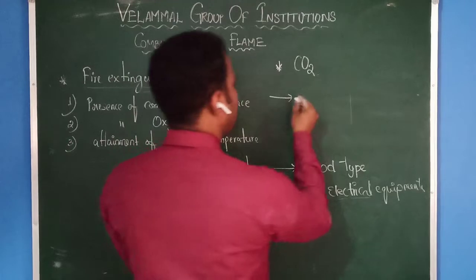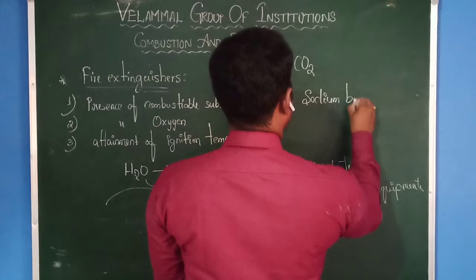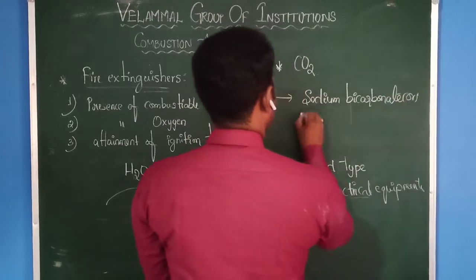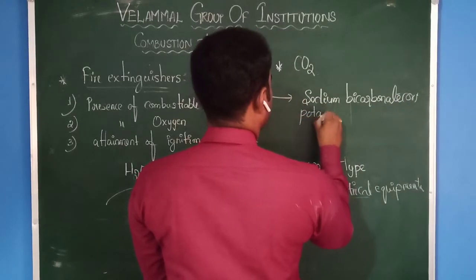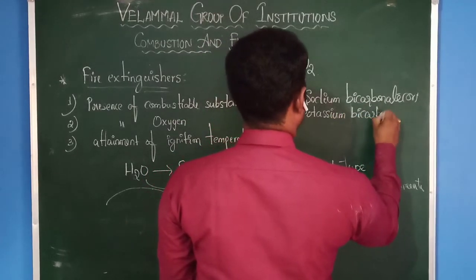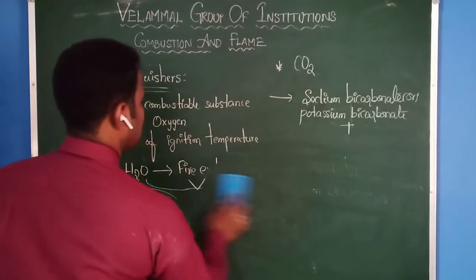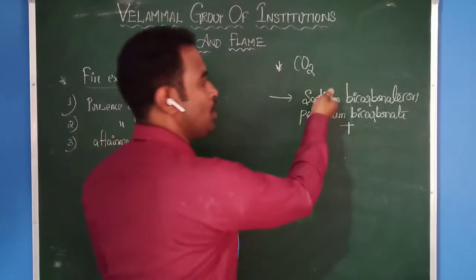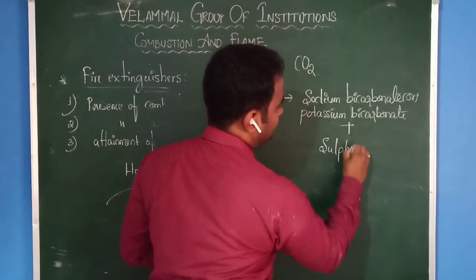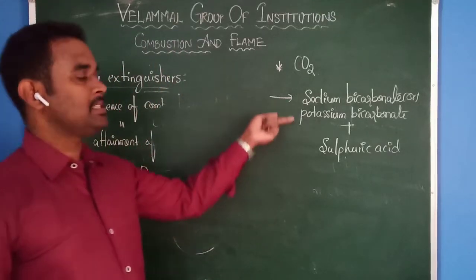The reason is that we use sodium bicarbonate or potassium bicarbonate with sulfuric acid. That means in the cylinders the compound present is either sodium bicarbonate or potassium bicarbonate with sulfuric acid. Inside the cylinder they mix these two compounds.